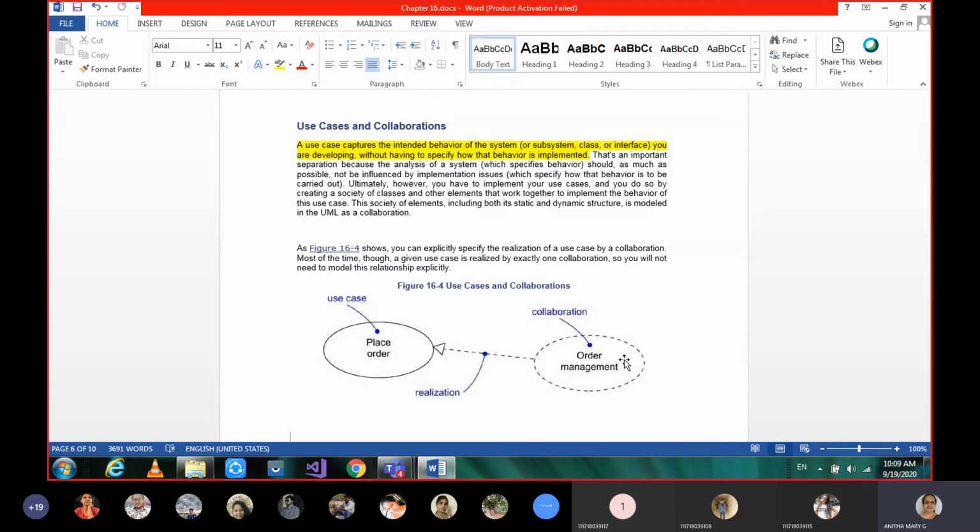Validating a user is one use case, and that use case has to be linked to the transaction use case. Only once the user is validated will the next screen pop up, displaying which transaction he wants to do. The different use cases have to be collaborated, linked, and communicated between one another. Then only will the task be fulfilled.